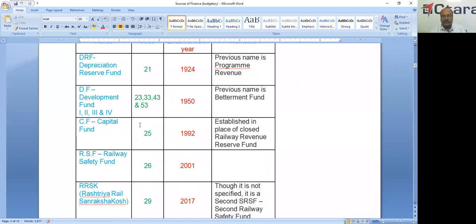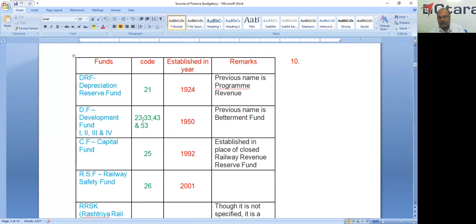And the second one is the Development Fund. The numerical codes for the Development Fund are 23, 33, 43, and 50. This is established in the year 1950. Before 1950, it was called the Betterment Fund.